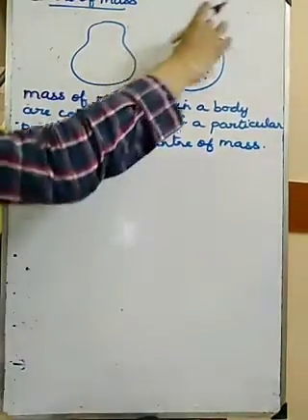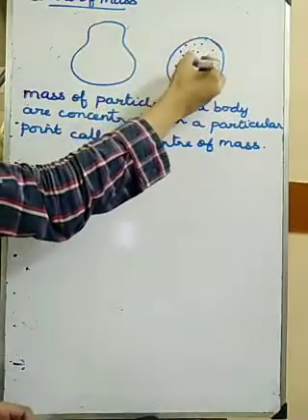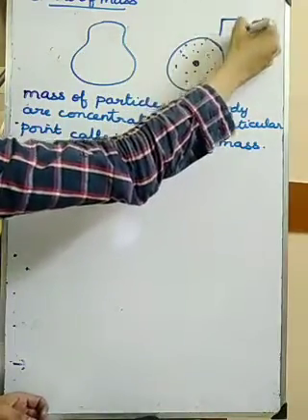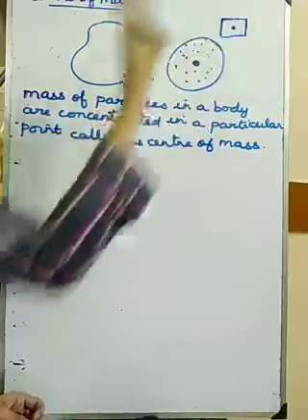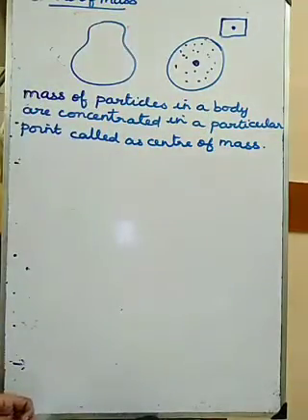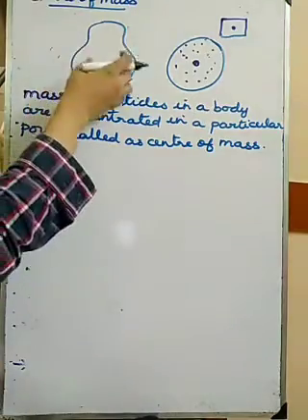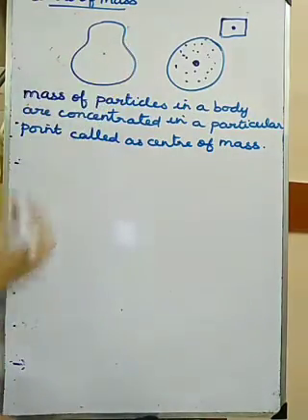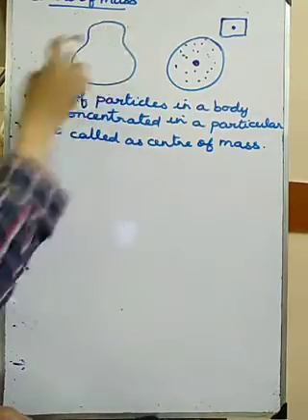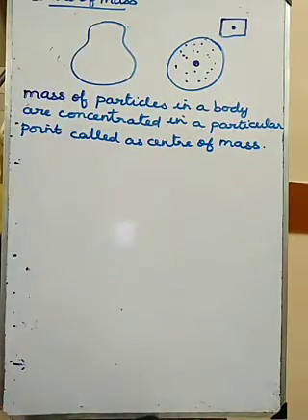For a regular shape, the center of mass will be at a particular point. If it is a square, you can say the center of mass will be in the center. For irregular shapes, we cannot say that. For irregular shapes, the center of mass will not always be in the center. The point will change.